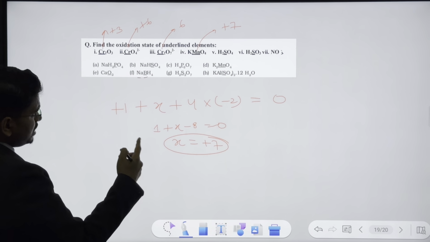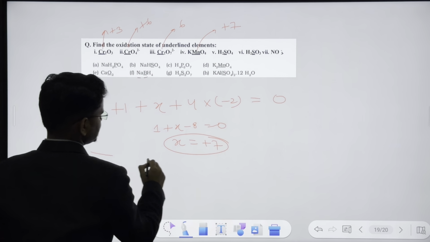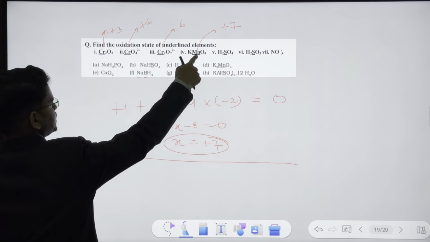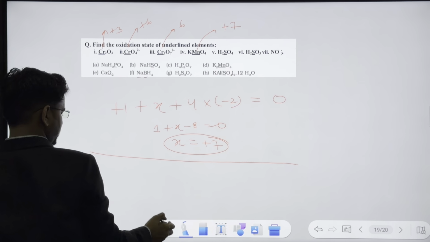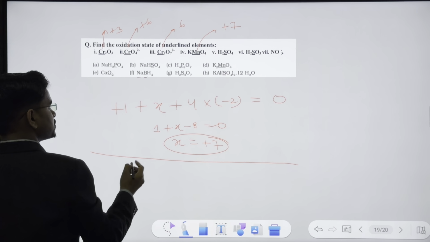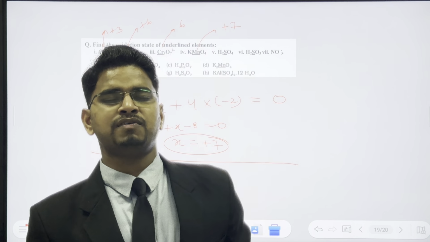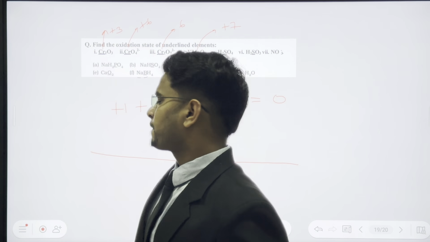Okay, next H2SO4. Here 2 hydrogens are there. We understand that when hydrogen links with non-metals, it will have a state of +1.